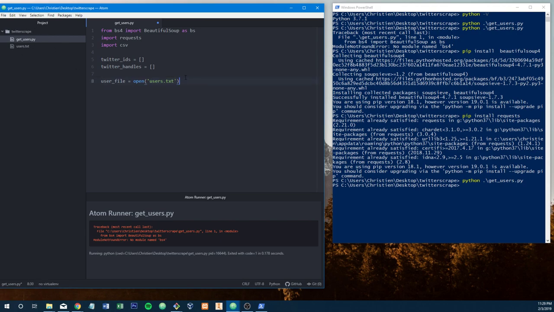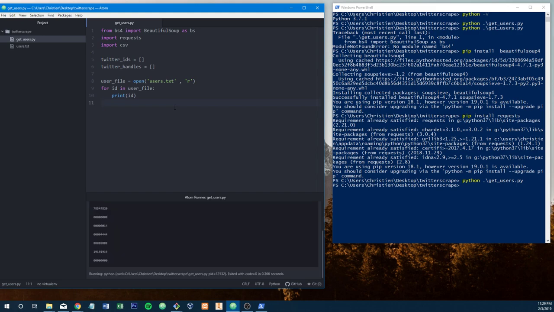And what we're going to be doing with users.txt is primarily reading, so we don't need to do anything special about that. This will read in all of the data that is in the users file, and since it's line separated, we can do for ID in user_file. Let's just see what we get, because we might get some wild stuff, because the newline characters sometimes show up, and if they do, we're going to have to strip them, or else our request is going to be bad. So let's see.